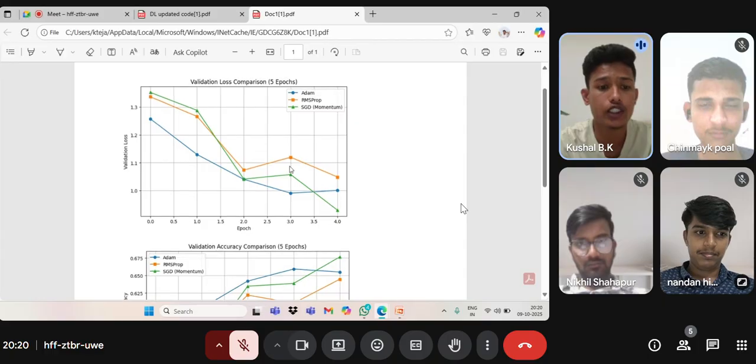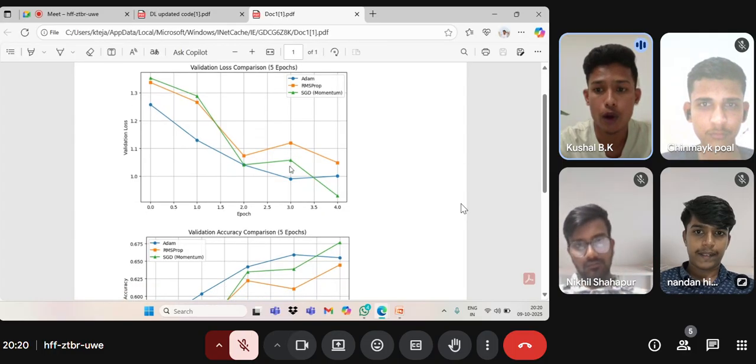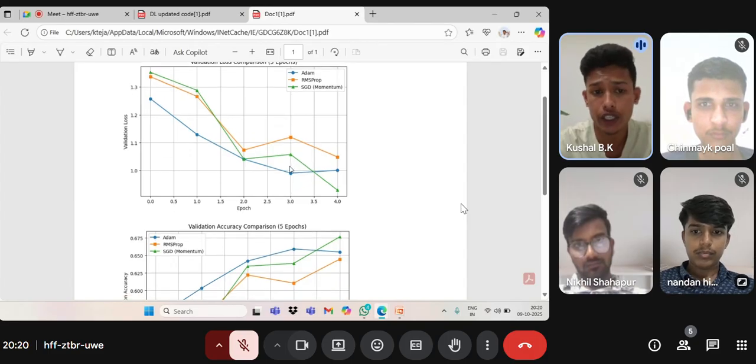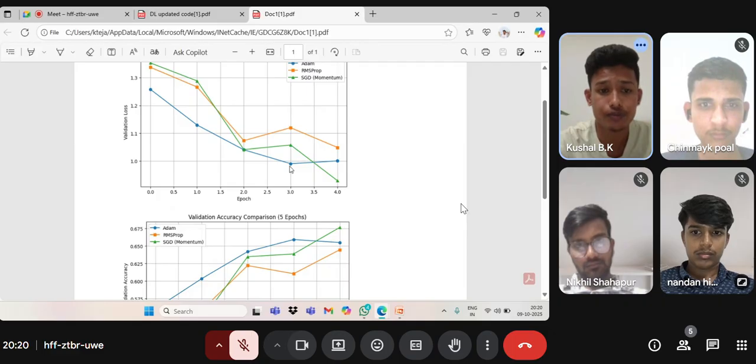And this is the validation loss over the epochs. We have taken 5 epochs, with a run for each of the Adam optimizer, RMSProp, and SGD with momentum. This is the loss function. The blue line shows the loss of the Adam optimizer, the orange is RMSProp, and the green is SGD with momentum.